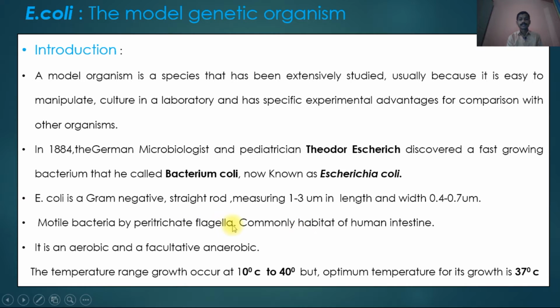Commonly, they are present in the human intestine. It is aerobic and facultatively anaerobic, meaning in the absence of oxygen they can multiply or reproduce. Growth occurs at 10 to 40 degrees Celsius, but the optimum temperature for its growth is 37 degrees Celsius.